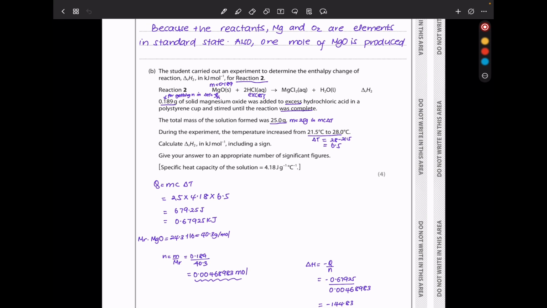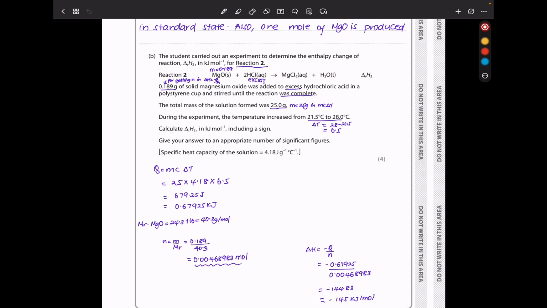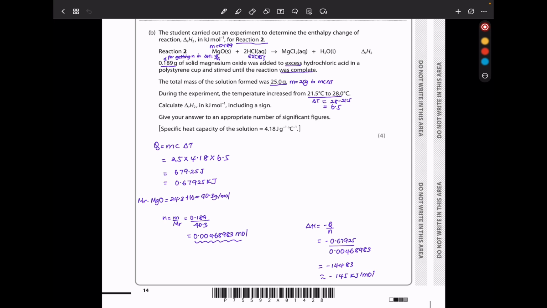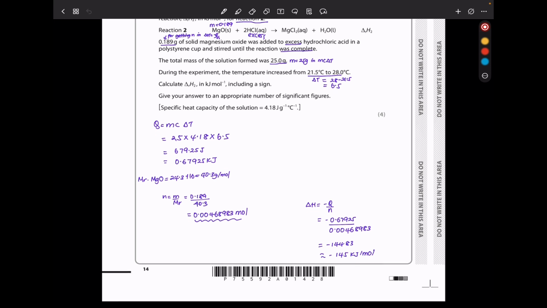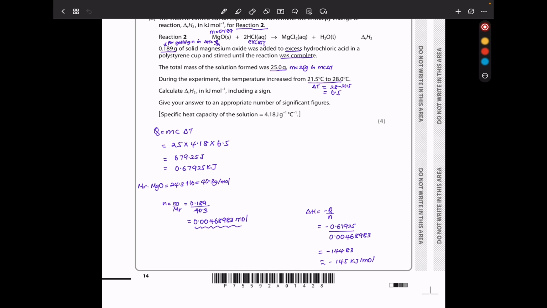In part B, the student carried out an experiment to determine the enthalpy change of reaction in kilojoules per mole for reaction 2, which is this one here. 0.189 grams of solid magnesium oxide was added to excess hydrochloric acid in a polystyrene cup and stirred until the reaction was complete. The total mass of the solution formed was 25 grams. During the experiment, the temperature increased from 21.5 to 28. Calculate the enthalpy change of reaction 2 in kilojoules per mole, including a sign. They say give your answer to an appropriate number of significant figures, and they've given us the specific heat capacity of the solution.